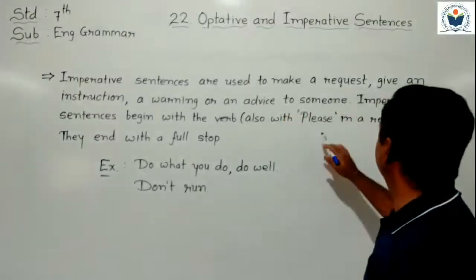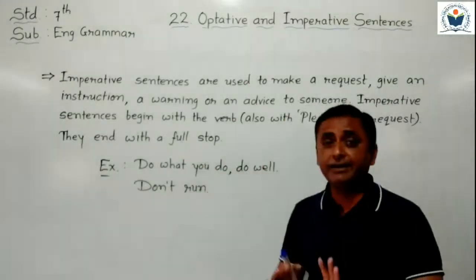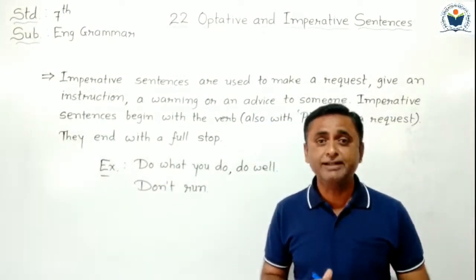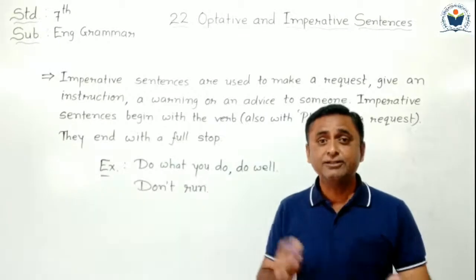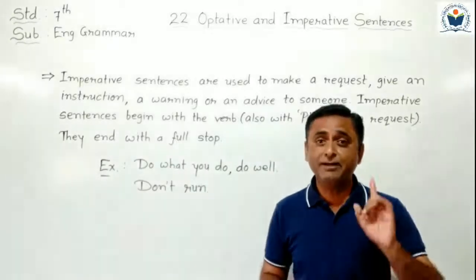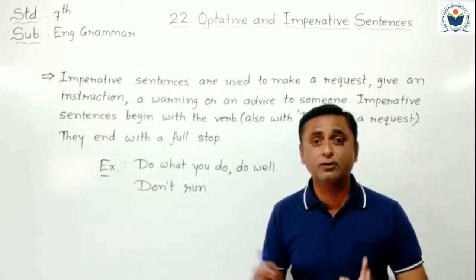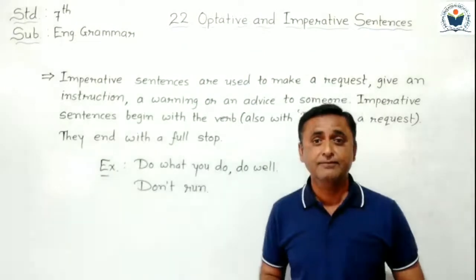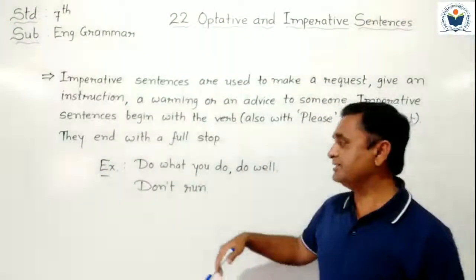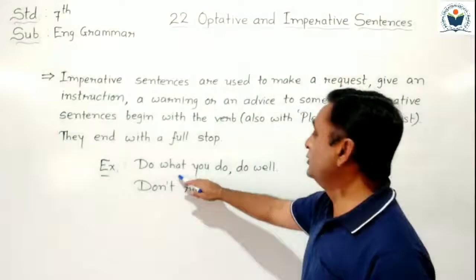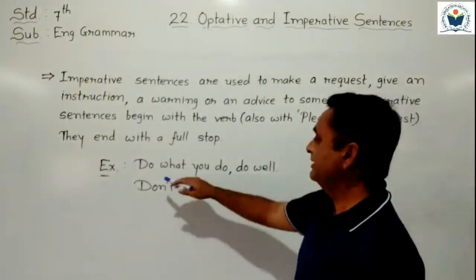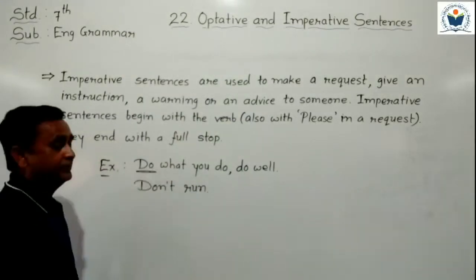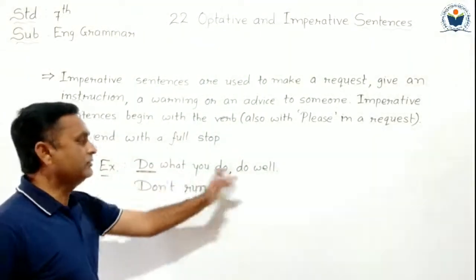Understand students? They end with a full stop, and an imperative sentence always ends with a full stop sign. So it looks like an assertive sentence, but keep in mind, an imperative sentence starts with please or a verb. It is the main difference between an assertive sentence and an imperative sentence. Understand? Now here I read two examples. See, do what you do well. Here see, it starts with a verb, do. Can you see that? Do what you do well.